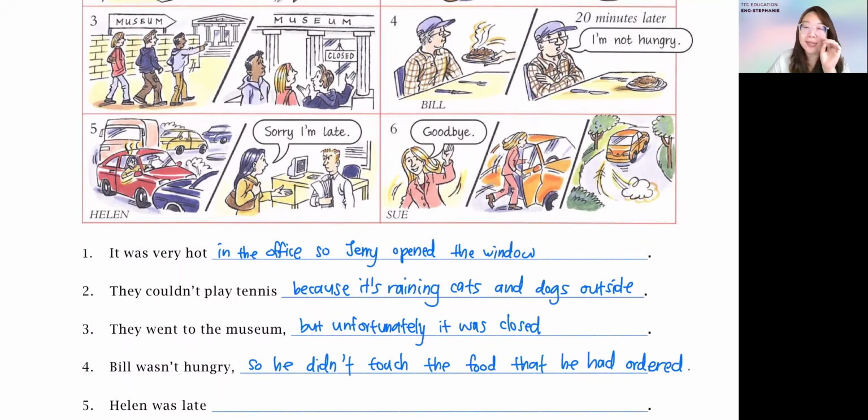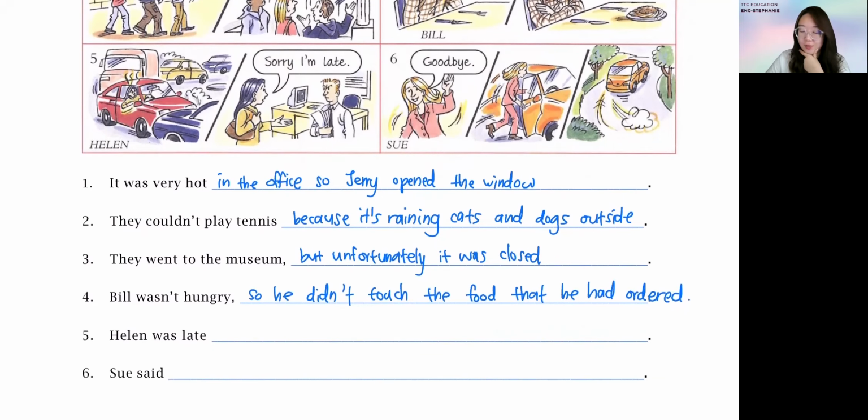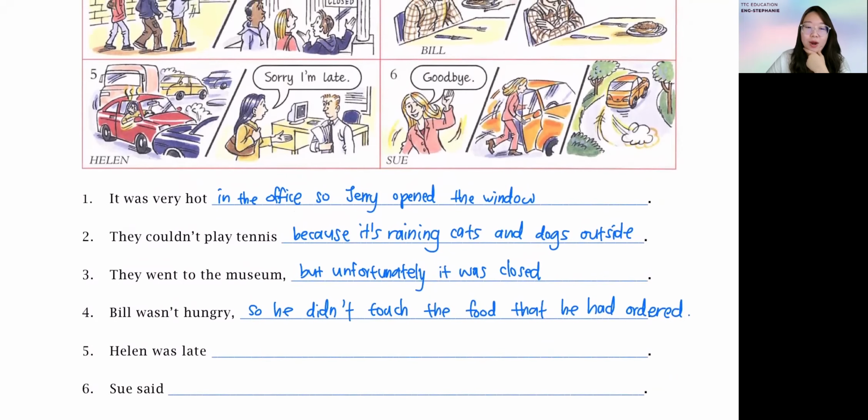He ordered it earlier, and it arrived 20 minutes later, right? So maybe he felt like he wanted to eat it, but when it arrived, he was already not that hungry, so he doesn't want to eat first.